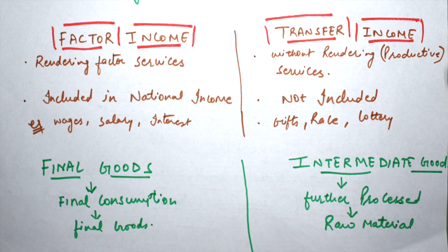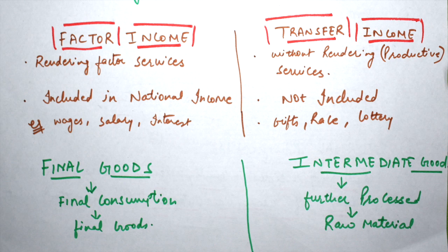The next point is transfer income. Transfer income is the income which is earned without rendering any productive services. For example, gifts, race, lottery. This income is not at all part of national income.